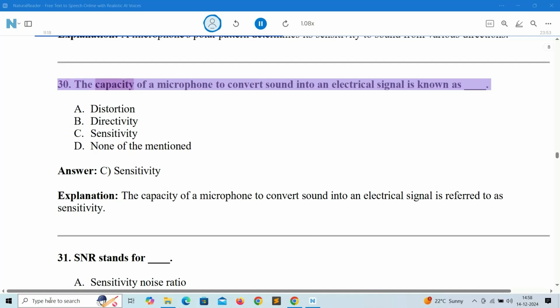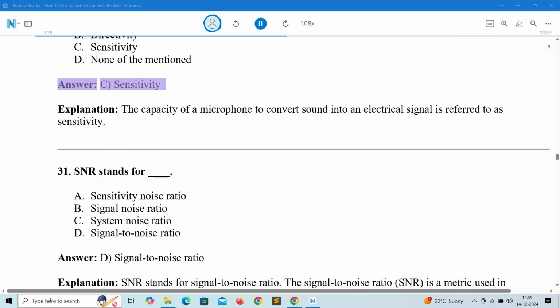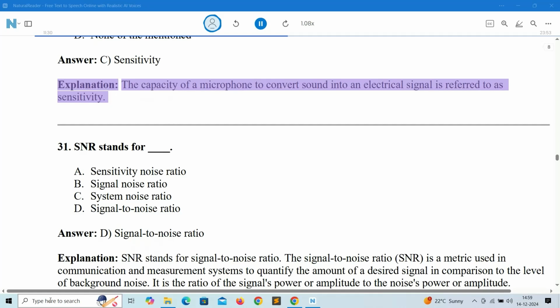30. The capacity of a microphone to convert sound into an electrical signal is known as A. Distortion. B. Directivity. C. Sensitivity. D. None of the mentioned. Answer: C. Sensitivity. Explanation: the capacity of a microphone to convert sound into an electrical signal is referred to as sensitivity.